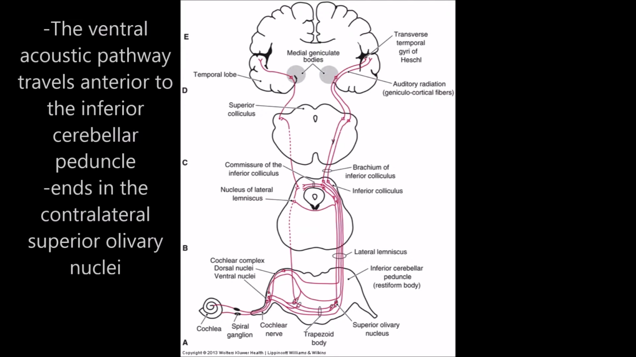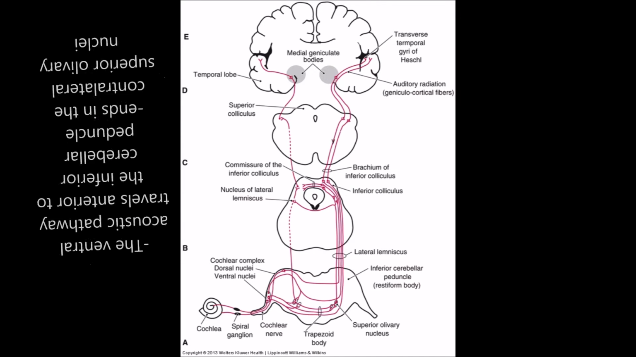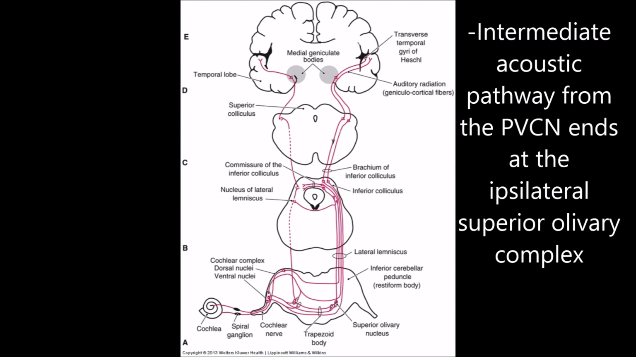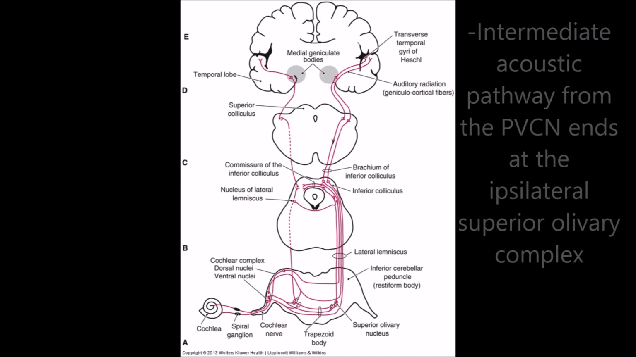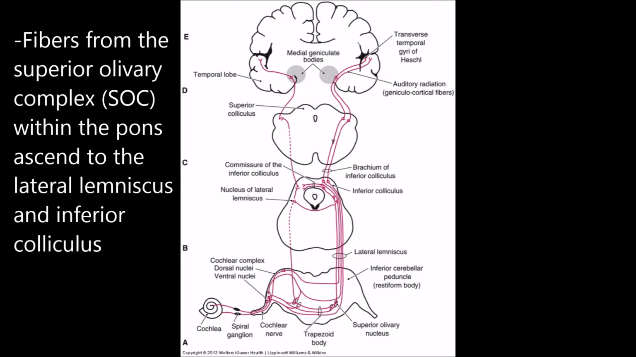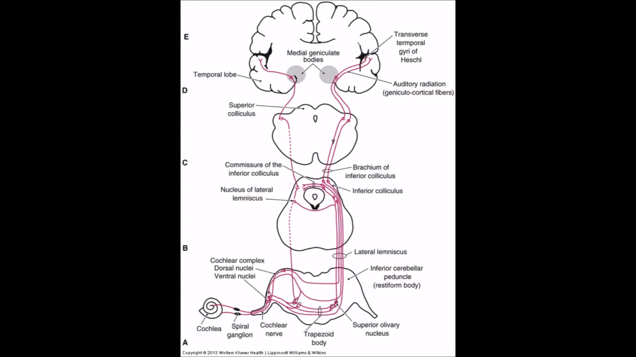The ventral acoustic pathway travels anterior to the inferior cerebellar peduncle and ends in the contralateral superior olivary nuclei. The intermediate acoustic pathway from the PVCN ends at the ipsilateral superior olivary complex. Fibers from the superior olivary complex within the pons ascend to the lateral lemniscus and inferior colliculus.